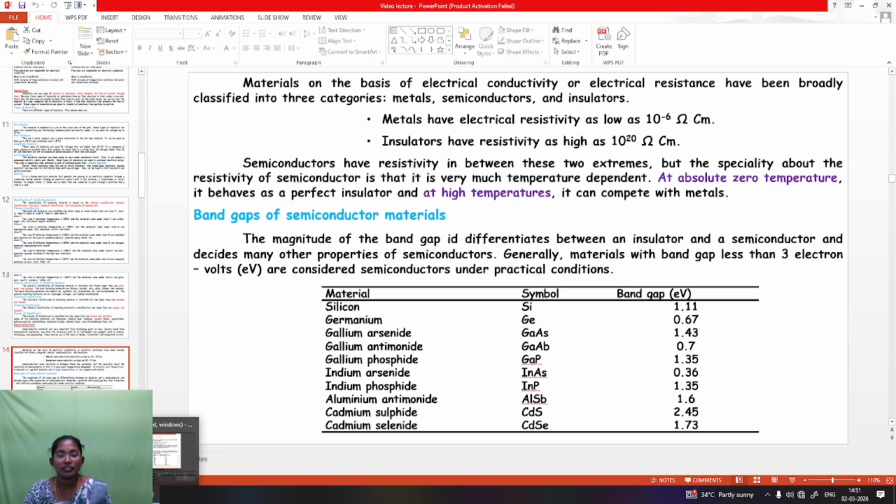Then indium arsenide, InAs, 0.36, indium phosphide, InP, 1.35, aluminum antimonide